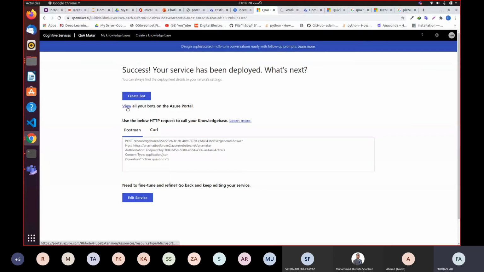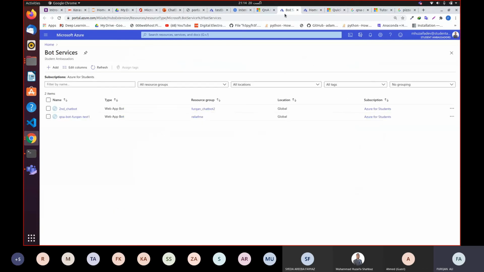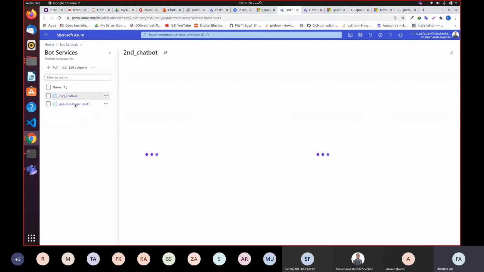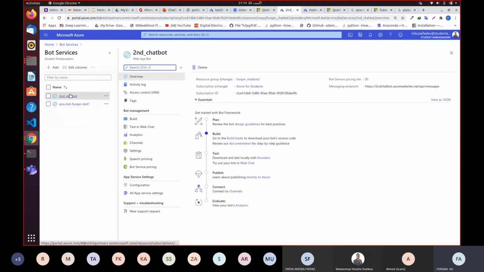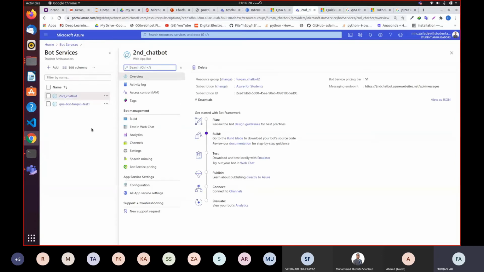Or you can simply click on view all your chatbots over here. Yeah, so you can click second chatbot. Once you're done with the creation of chatbot, you can click view all your chatbots, and you will come up with all the existing chatbots. So I had this chatbot previously created, but right now I created the second chatbot.